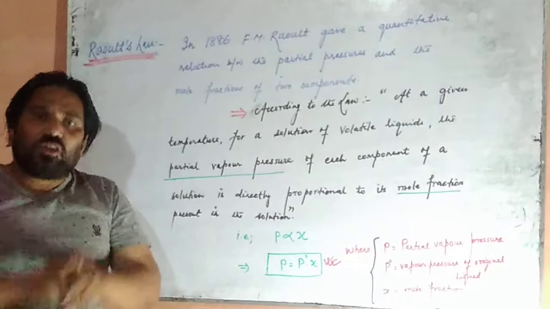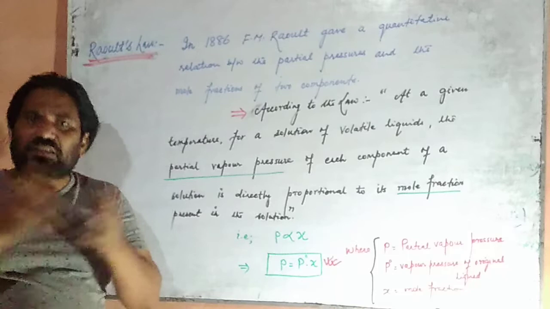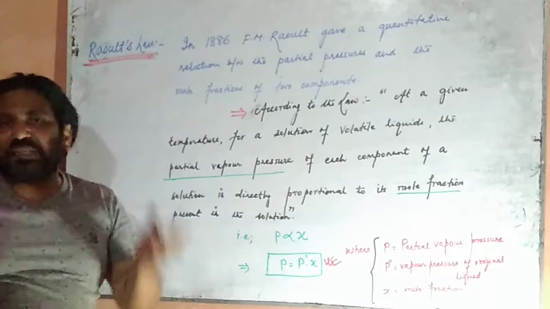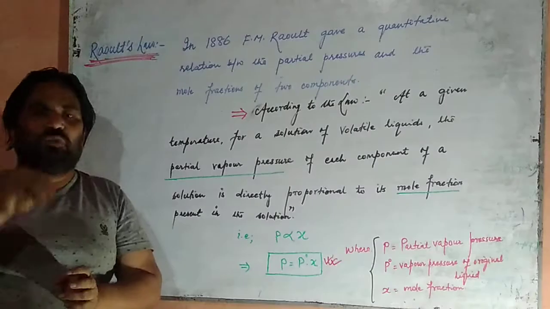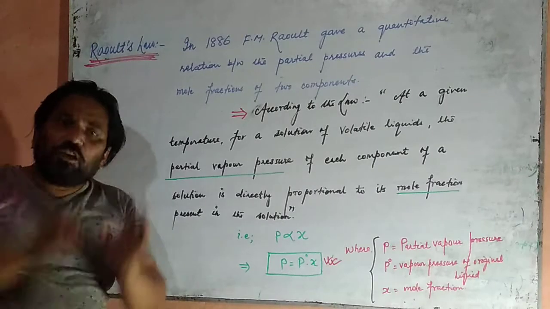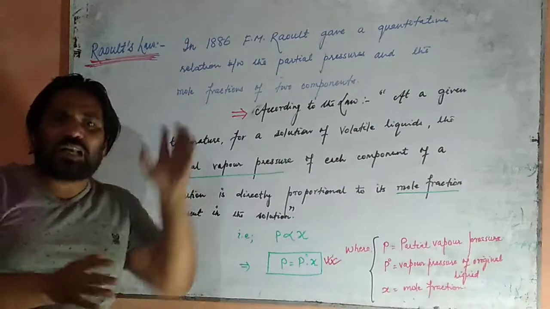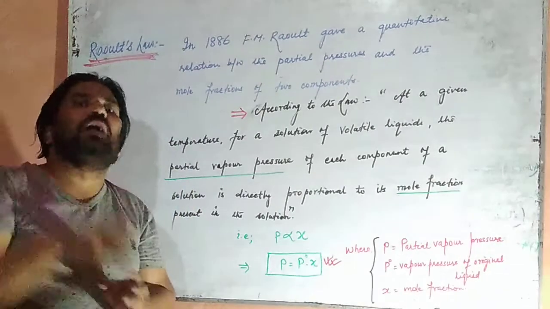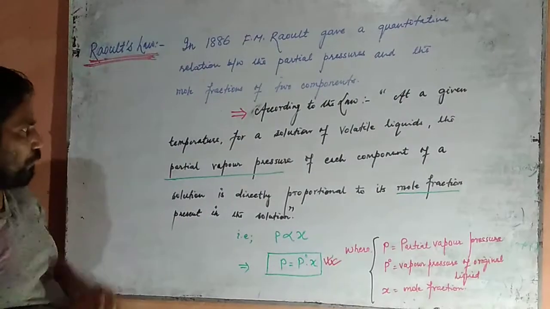Suppose there is a solution of water and alcohol, water and acetone, alcohol and acetone, such types of volatile liquids, in which both liquids should be volatile. The law is applicable for only that type of binary solution. Let us define Raoult's law.